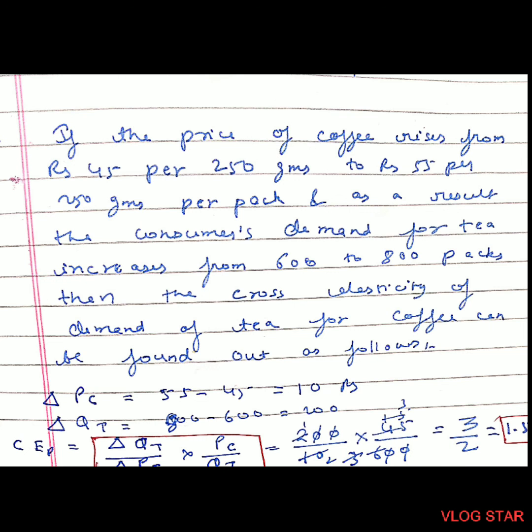Next question. If the price of coffee rises from 45 rupees to 55 rupees, as a result, the consumer's demand for tea increases from 600 units to 800 units. We have to find the cross elasticity of demand of tea and coffee. We are given the change in price of coffee, that is 10 rupees, change in quantity of tea, that is 800 minus 600, 200 units. Here is the formula, change in QT divided by change in PC multiplied by PC upon QT. Inserting the values, 200 upon 10 multiplied by 45 upon 600, that is equal to 1.5.